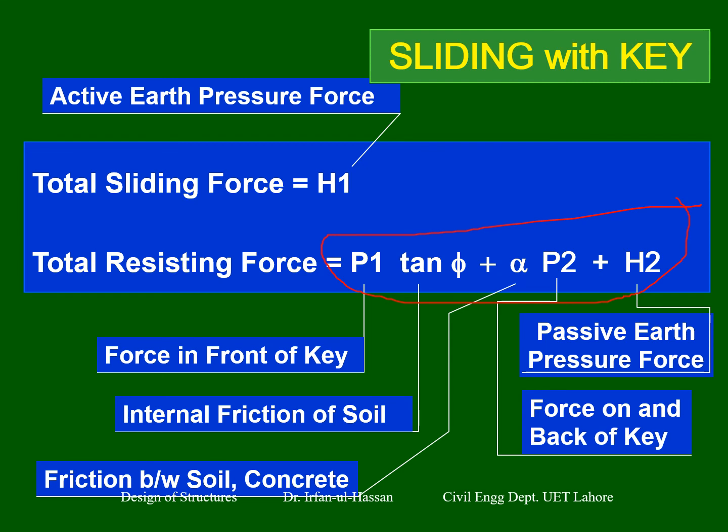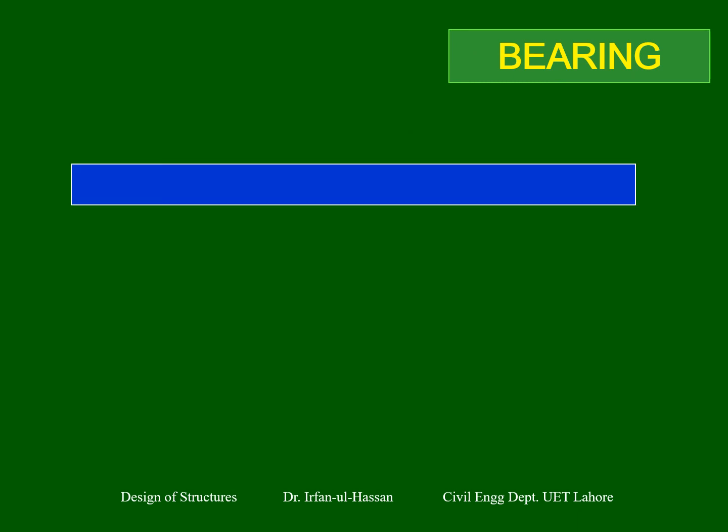Sliding is also slightly increased, but the resisting force is increased more compared with the previous case. All these parameters are explained here: force in front of key, force at back of key, and passive earth pressure. The sum of all these gives the resisting force, and you are able to compute the sliding. The factor of safety should be larger than 1.5, that's fine.